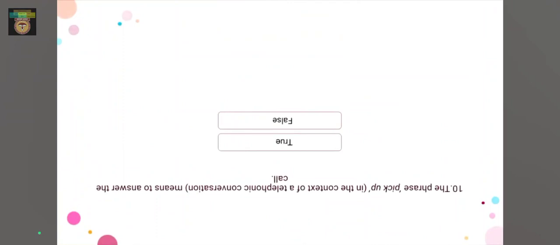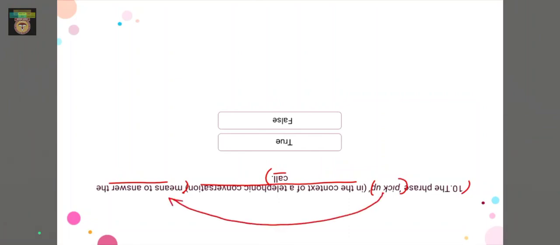So here in the 10th question, we have a true or false type of question. We have the phrase pick up in the context of telephonic conversation means to answer the call. What they're asking here is, while we are speaking on a call, does the phrase pick up mean to answer the call? Yes, like we all know, when we say pick up while having a conversation on a call, it means to answer the call. That's the right meaning for the phrase pick up. So the correct option should be true here.